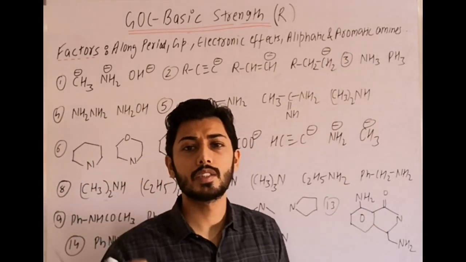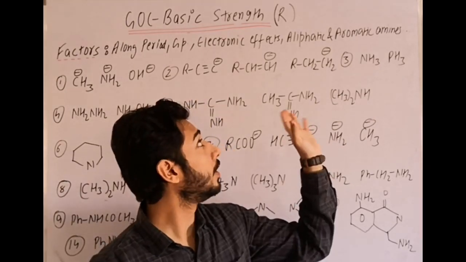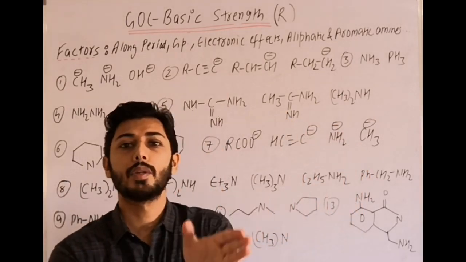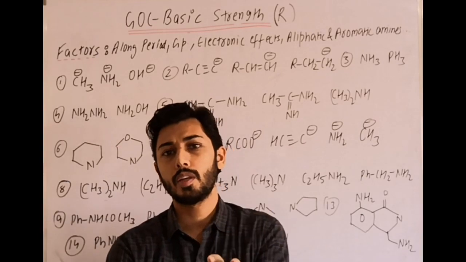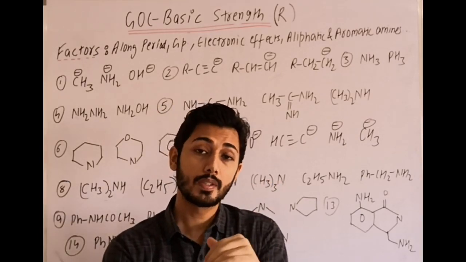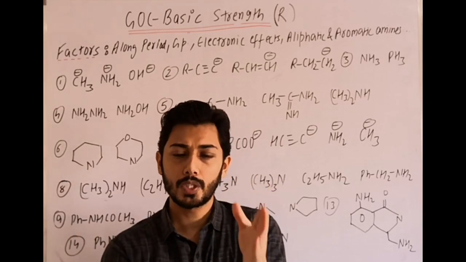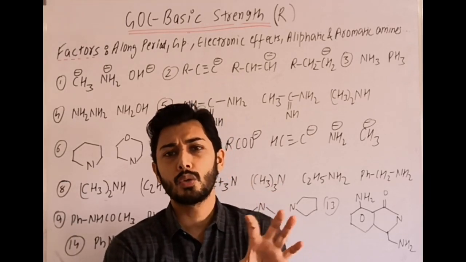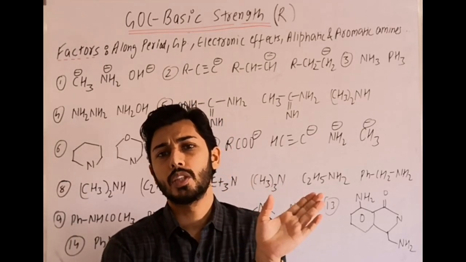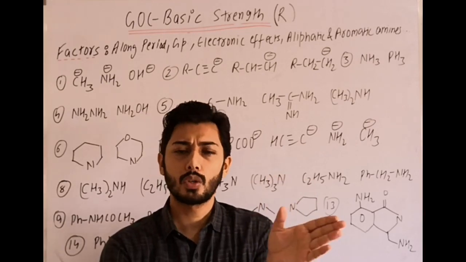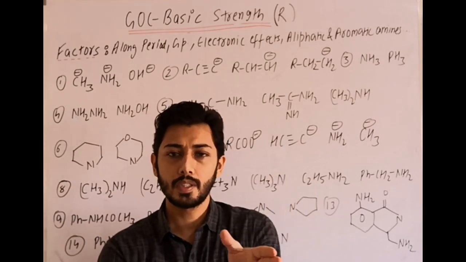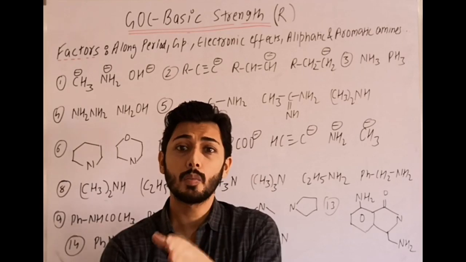Then aromatic amines. Generally, aliphatic amines are more basic as compared to aromatic amines. Why? Because in aromatic amines, the nitrogen lone pair is in conjugation, in resonance delocalization, so basic strength decreases. Then in your notes you have done some examples of the general trend: guanidine is a very strong nitrogenous base, then amidine, then aliphatic amines, then aromatic amines.